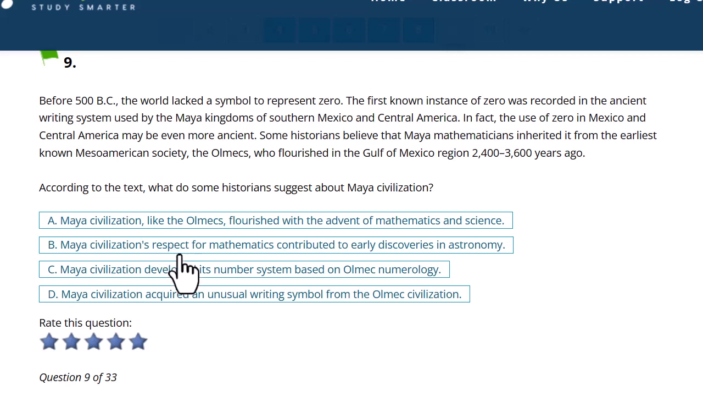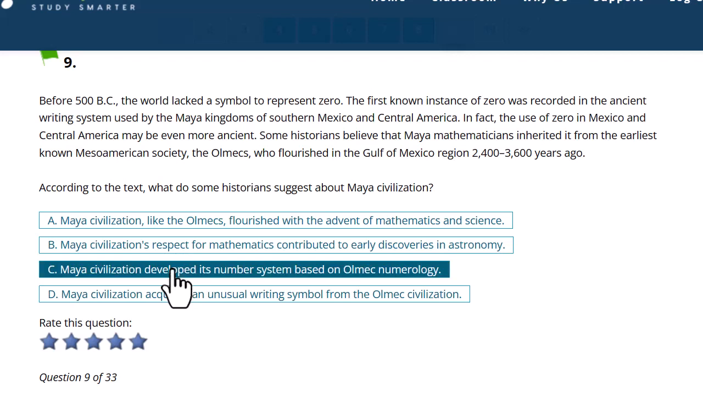That's not in the passage. Maya civilization developed its number system based on Olmec numerology. Well, it seems they did base it on the Olmecs. And hold on, we don't know the whole number system. We're just talking about zero, the symbol zero. That's the subject of this text. It's not a whole number system.